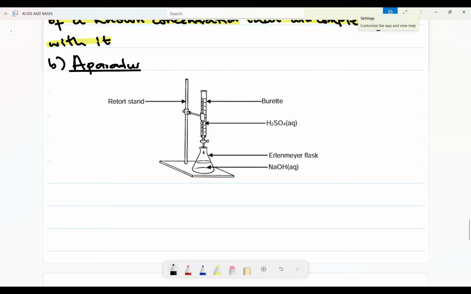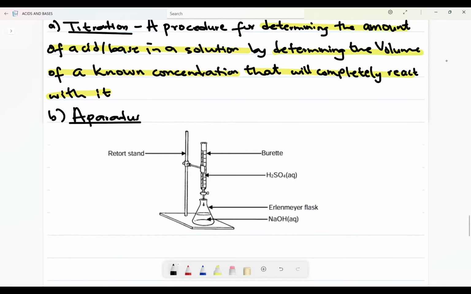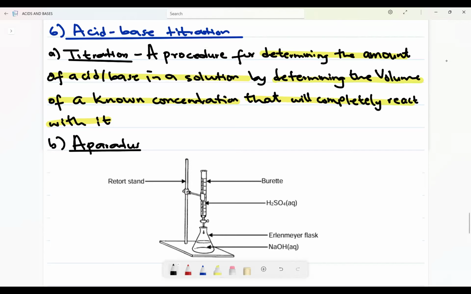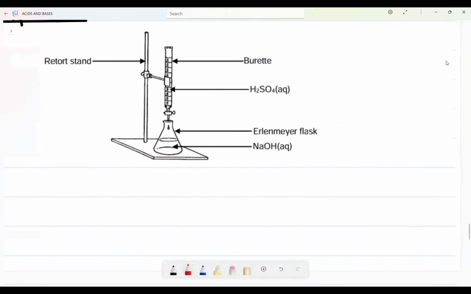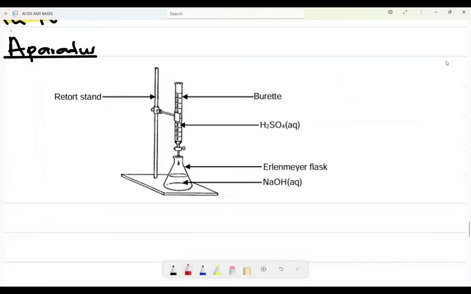Now, let's look at the definition of titration first and try to make sense of it. It is a procedure for determining the amount of acid or base in a solution by determining the volume of a known concentration that will completely react with it. Now, the apparatus is set in such a way. In our burette, we have the sodium hydroxide with known concentration.